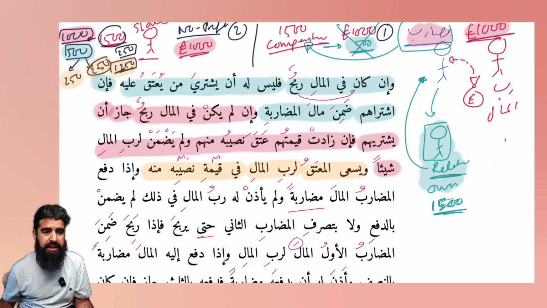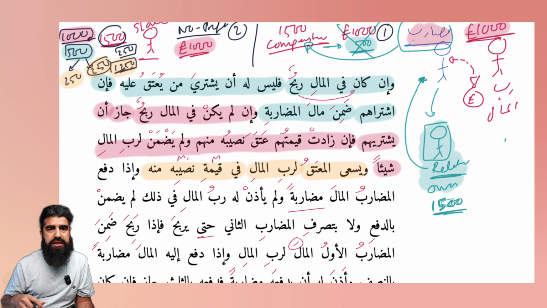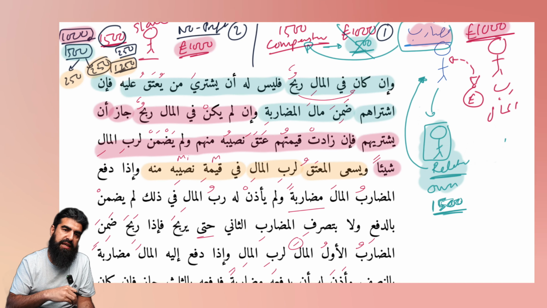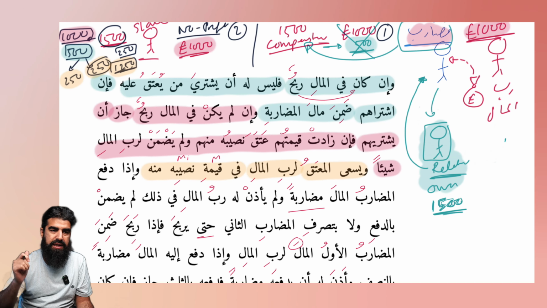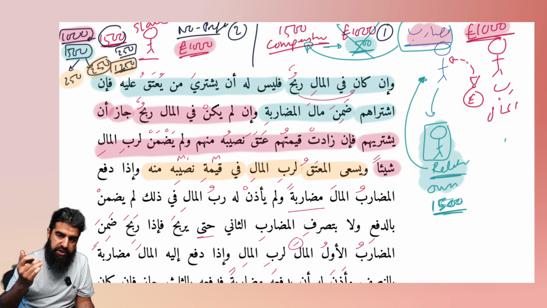Does that make sense? Now, I know this chapter can seem a bit strange, especially the masail in regards to slaves. When we get to the chapter of slaves, it's going to all become clear. Then I'll say to you, remember those masail that we did before? Well, this is how it works, right? So this is something you have to remember. When you partially free a slave, it actually all goes free.